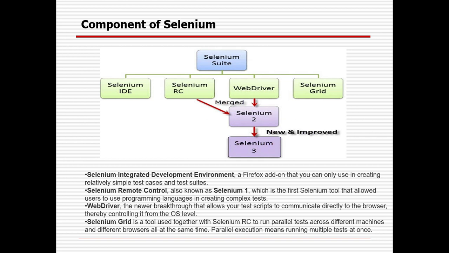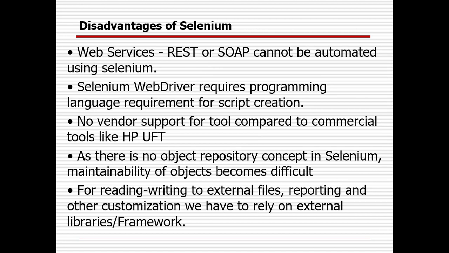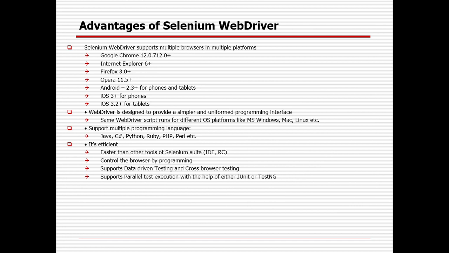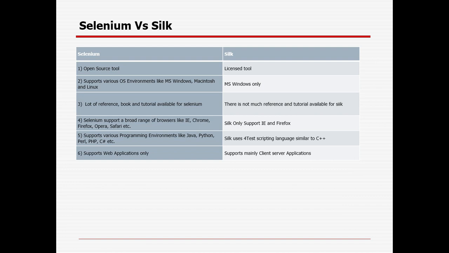And Selenium supports different operating systems. It can be Mac, it can be Linux, it can be Windows. It supports different browsers, like Chrome, Internet Explorer, Firefox, Opera. It can be mobile devices, iOS, tablet, or Android, right. It supports different programming languages: Java, C Sharp, Perl, Python, okay. And different prerequisites are also given here: Java, Eclipse, Selenium jar file, and different drivers for different browsers.